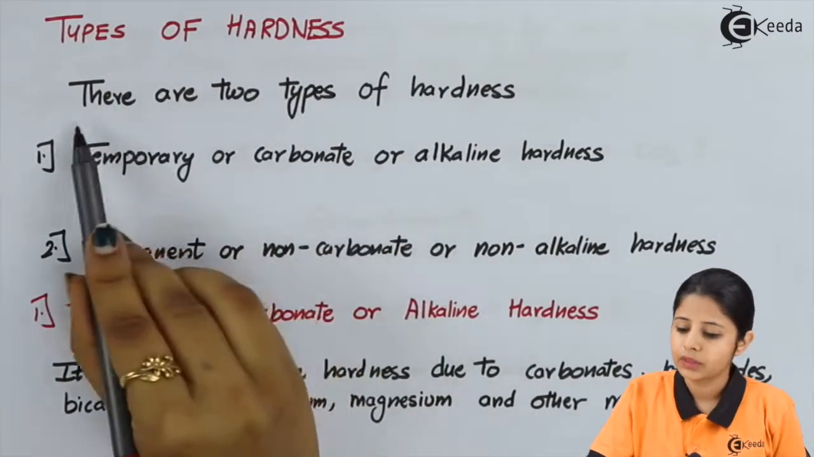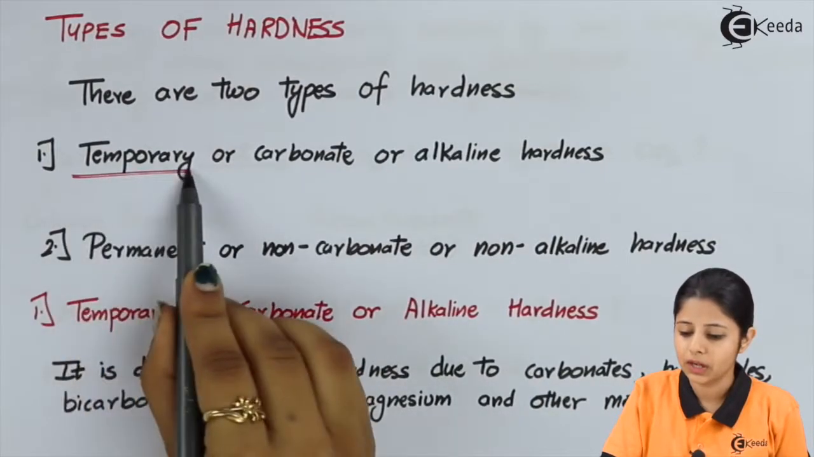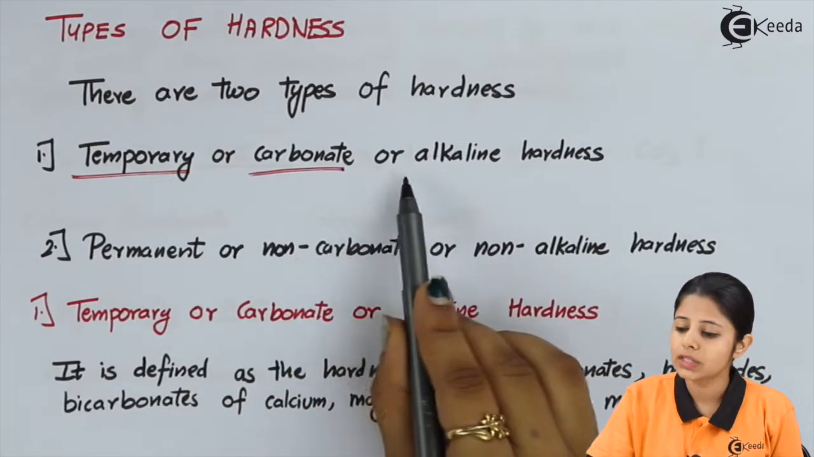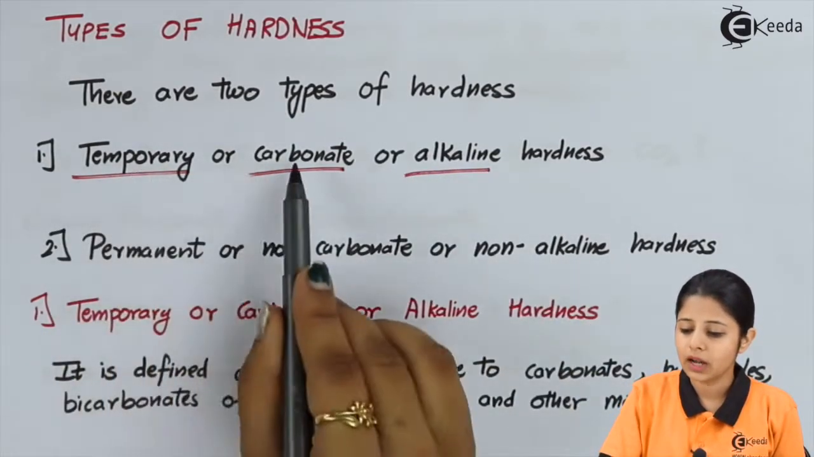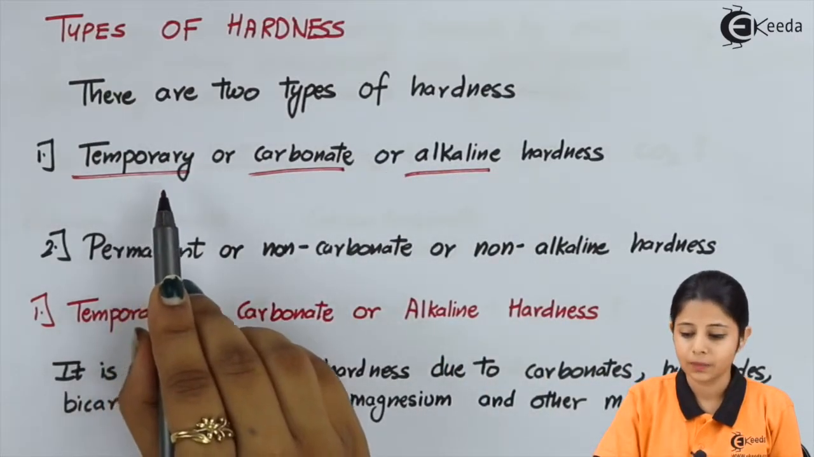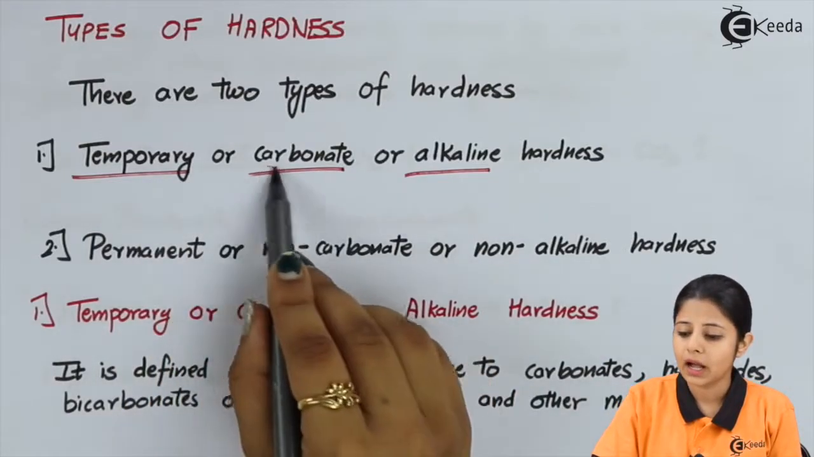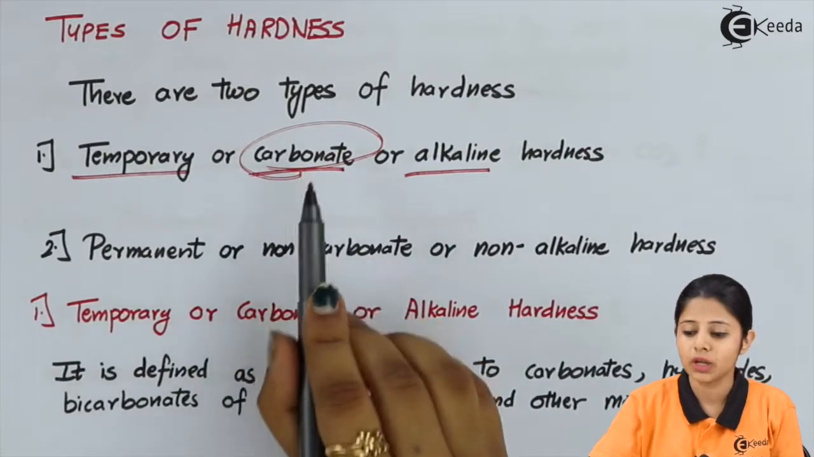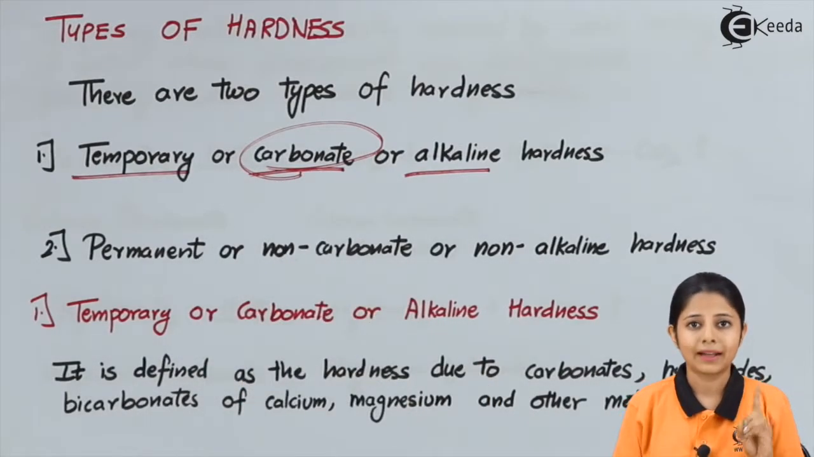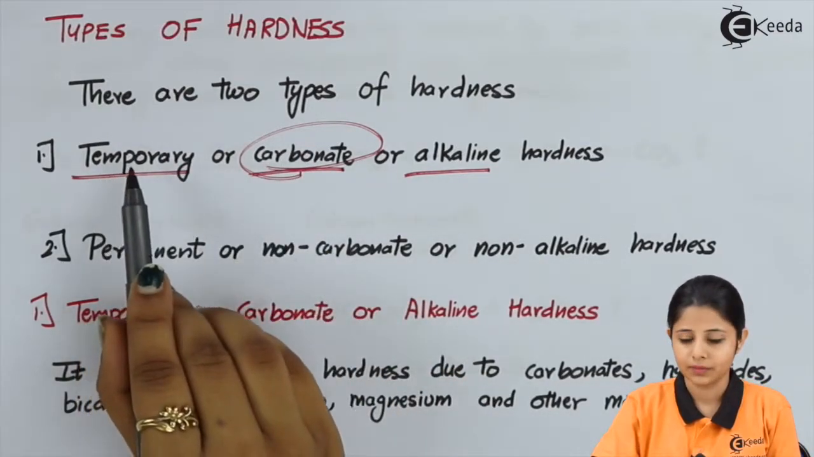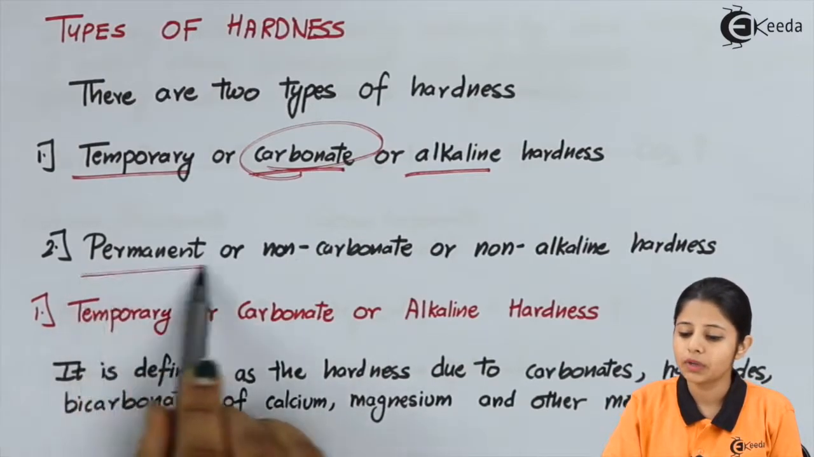Types of hardness. There are two types of hardness. The first is temporary hardness. Now this temporary hardness is also known as carbonate hardness, and also known as alkaline hardness. So temporary, carbonate and alkaline all refer to one type of hardness, and that is temporary hardness. Now this temporary hardness is caused by carbonates and bicarbonates of calcium and magnesium salts. Calcium is Ca, magnesium is Mg. So whenever I have calcium carbonate or calcium bicarbonate or magnesium carbonate or magnesium bicarbonate, all of them refer to my temporary hardness. The second type of hardness is known as permanent hardness.